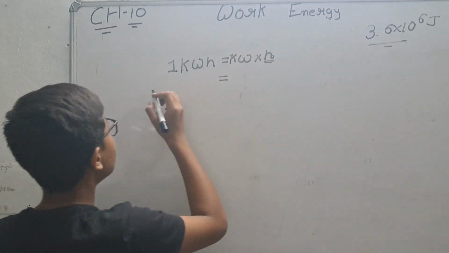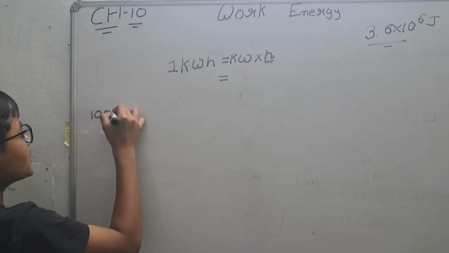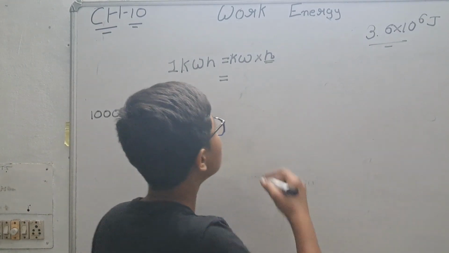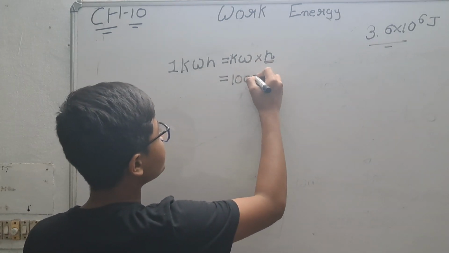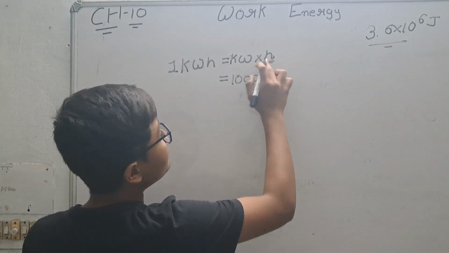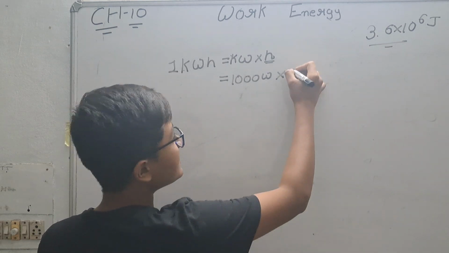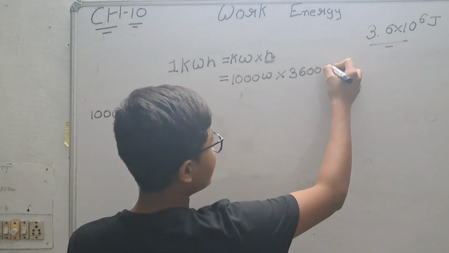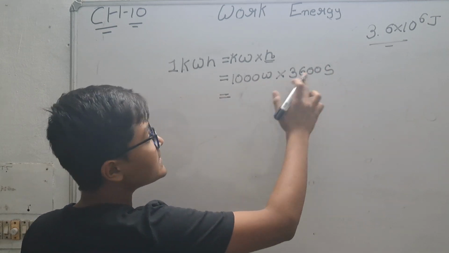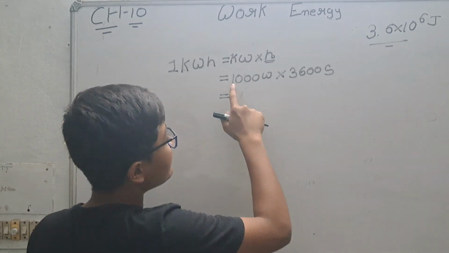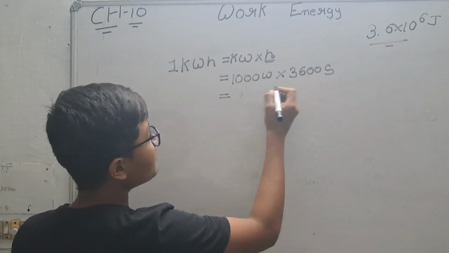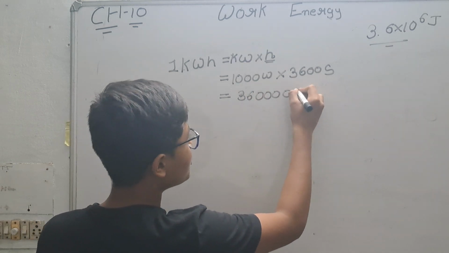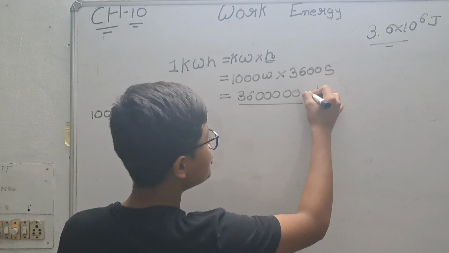And if you notice, 1 kilowatt is equal to 1000 watt, so we can write 1000 watt. And 1 hour is equal to 3600 seconds. So when you multiply 3600 seconds and 1000 watt, we will get 36,00,000 joule.